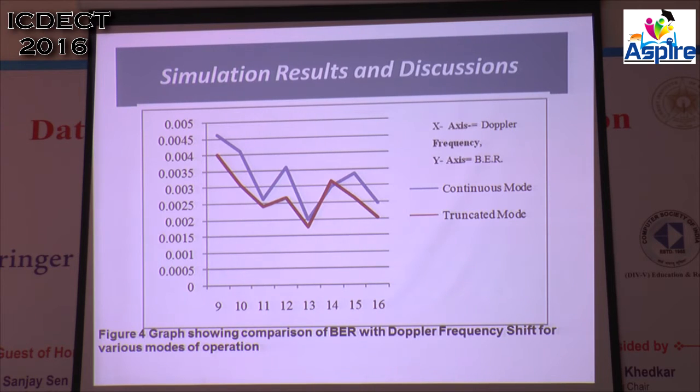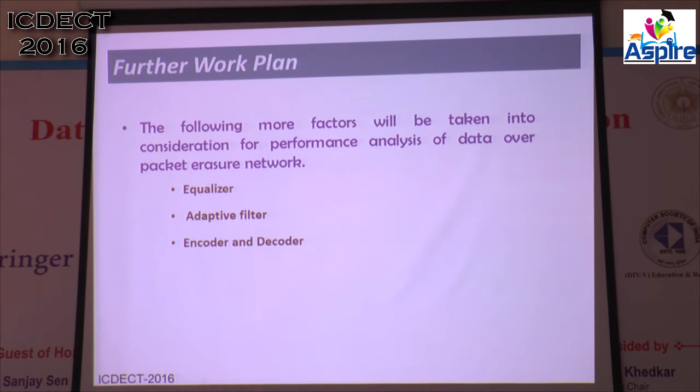Truncated mode and continuous mode mean, let us say, if you are taking 4 bits, and you are taking 4 bits in each frame, that is continuous mode, and truncated mode means some of the bits from the last frames will be preserved. These factors will be taken into consideration for performance.